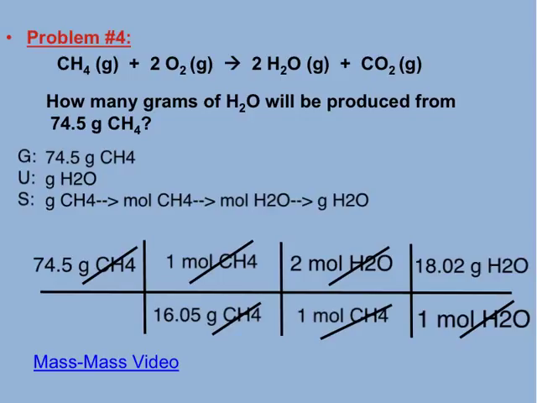You're going to multiply what's on top, 74.5 times 2 times 18.02. All of that divided by 16.05. And pause so you can do your math. When it's all said and done, you should have 167 grams H2O. And I left it at 167, no decimal, because that's 3 sig figs. Good job, guys.